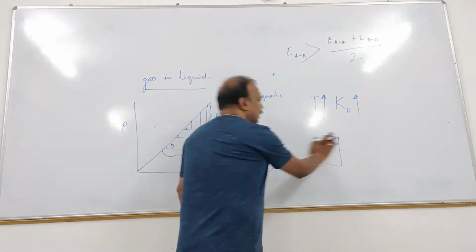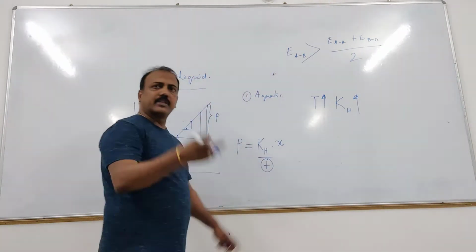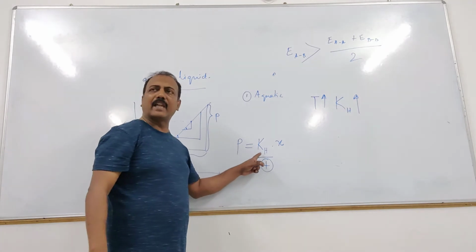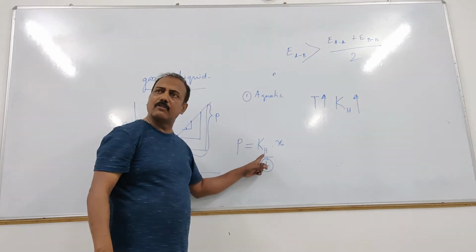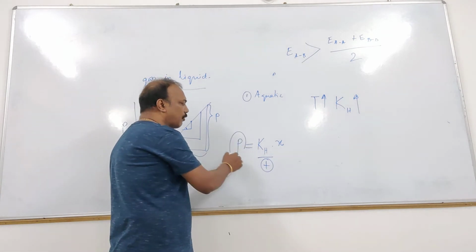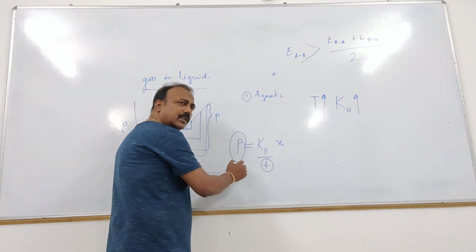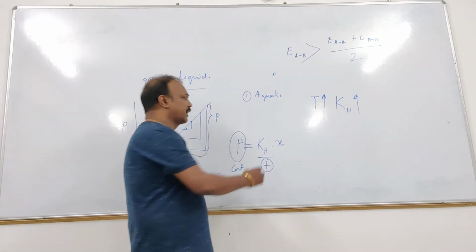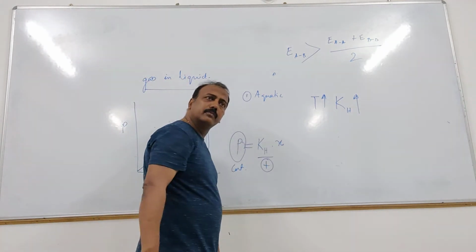Now, at certain temperature, when the temperature is low, the value of KH is low. To maintain the value of P constant, P has to be constant, partial pressure has to be constant, X will be more.